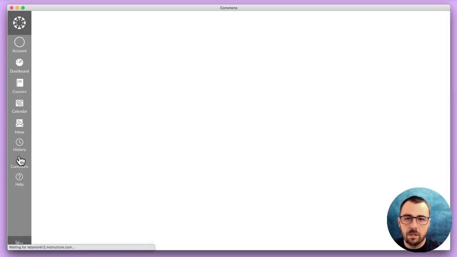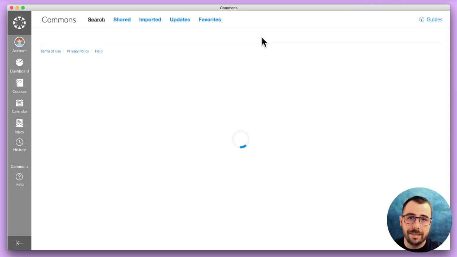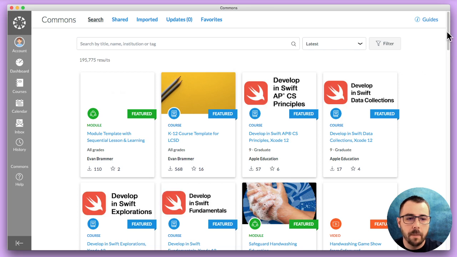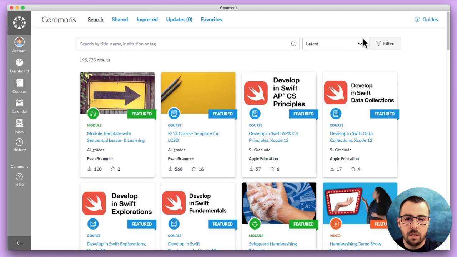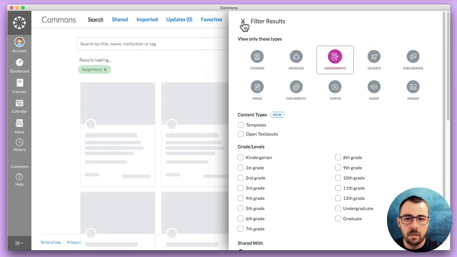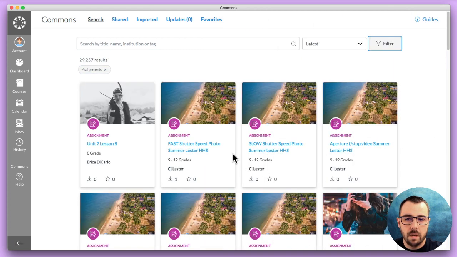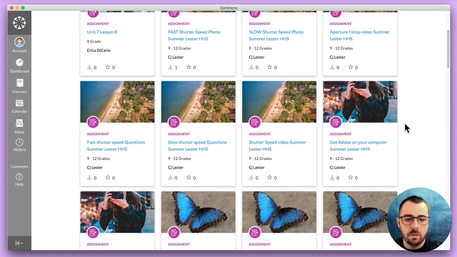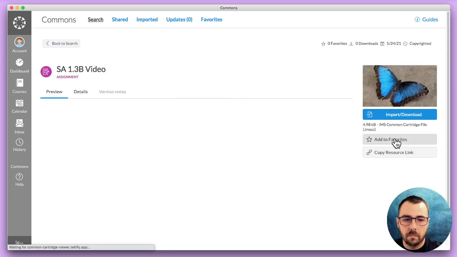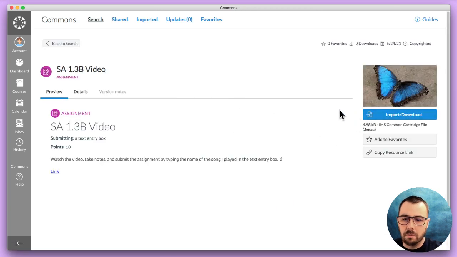Let's go back into Course Commons real quick, and let's look at a second method that we can use to import an item. Okay, here I'm going to choose another assignment. I'm going to filter down to assignment, and I'm just going to choose this one. This one looks interesting. Again, it's nice and small, so this should be quick.